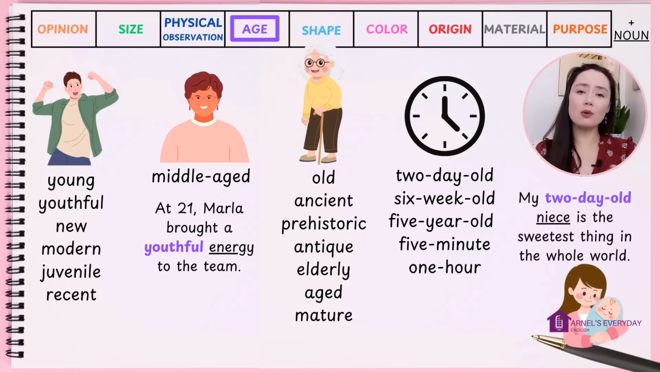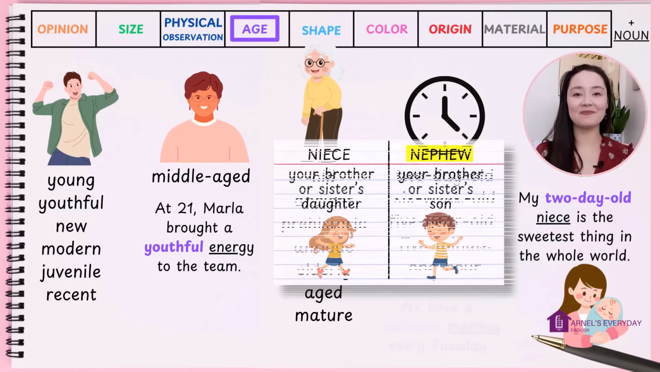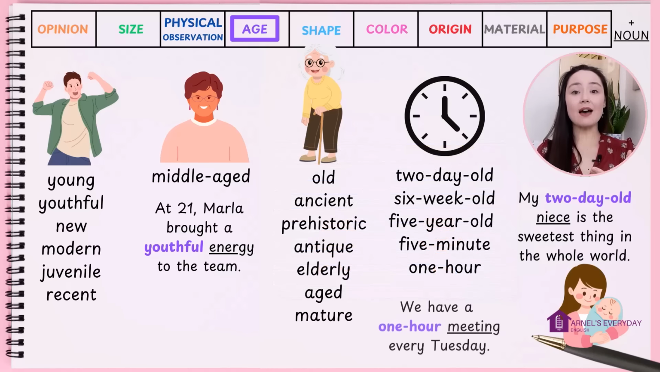My 2-day-old niece is the sweetest thing in the world. Remember, your niece is your brother or sister's daughter. Your nephew is your brother or sister's son. We have a 1-hour meeting every Tuesday.